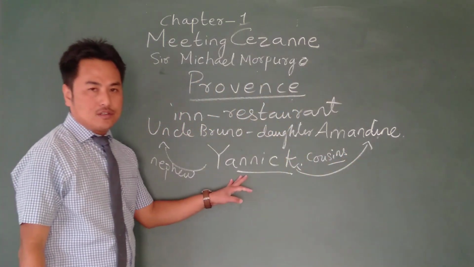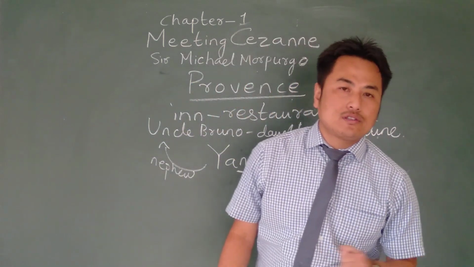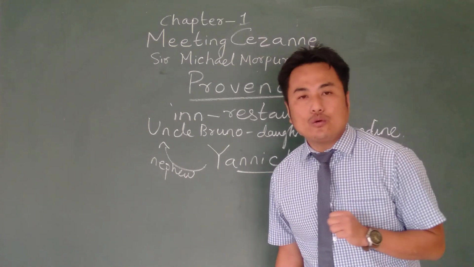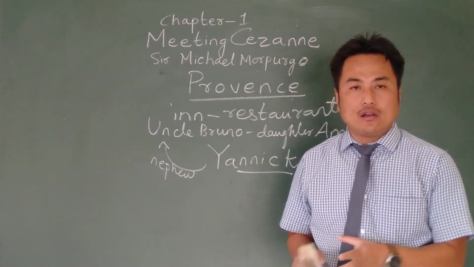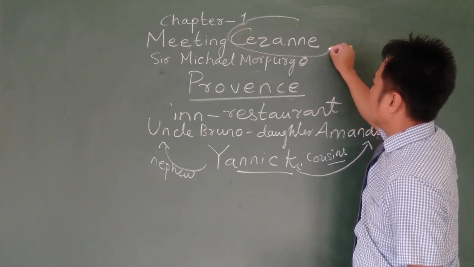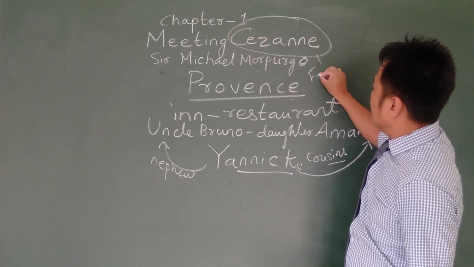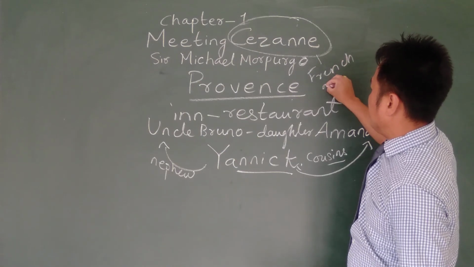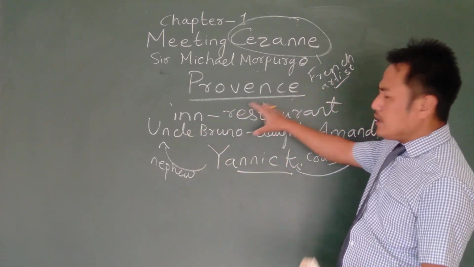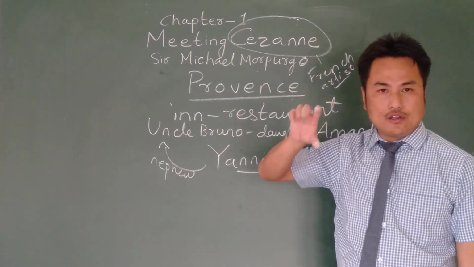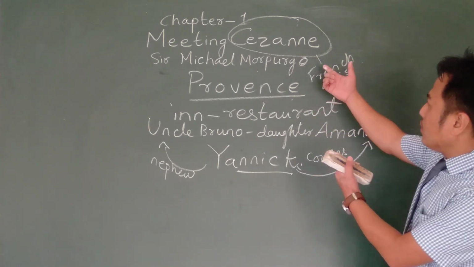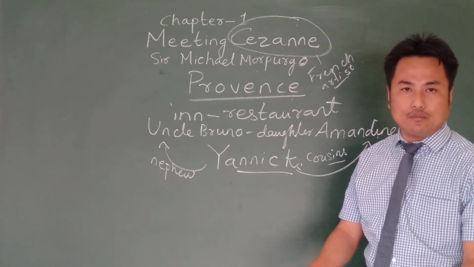So Yannick is a boy who is very much fascinated by painting. Why? Because once his mother had shown him a portrait of a countryside painted by none other than Cézanne. Cézanne was a famous French artist, a painter, who had painted this picture of a lovely countryside of Provence. So he had admired it so much and he had become an ardent follower of Cézanne. He loved his painting so much.